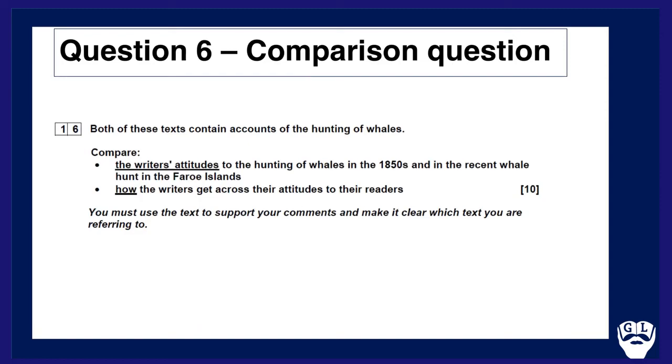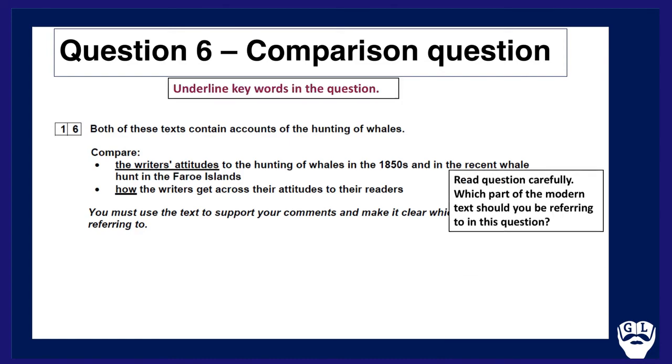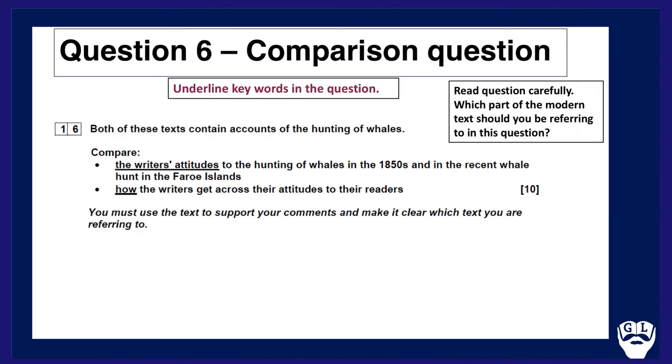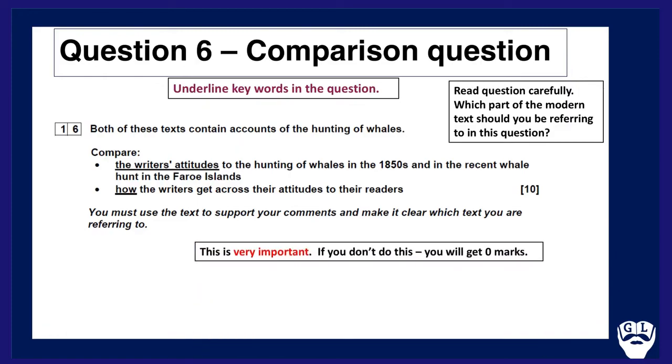So, question itself: both of these texts contain accounts of the hunting of whales. Compare the writer's attitudes to the hunting of whales in the 1850s and in the recent whale hunt in the Faroe Islands, and how the writers get across their attitudes to their readers. Underline keywords in the question as always, as you see here. Read the question carefully. Which part of the modern text should you be referring to in this question? It's very important you have an awareness of that.